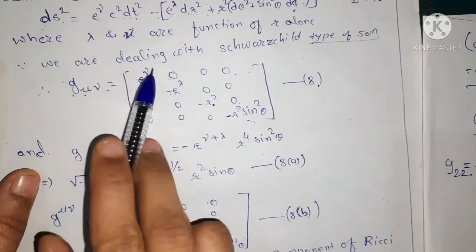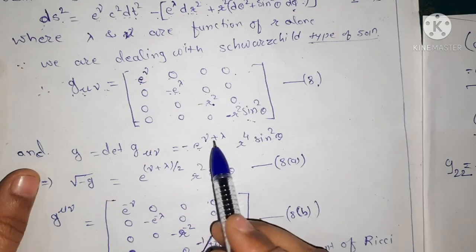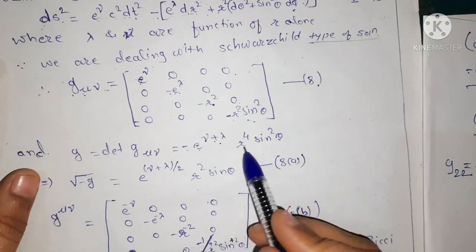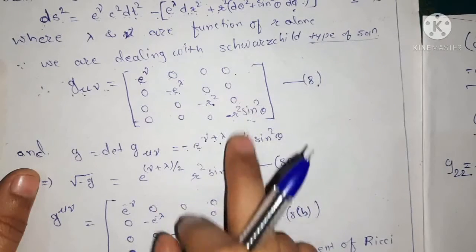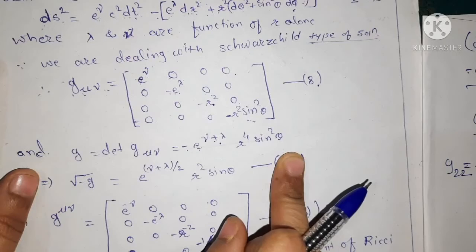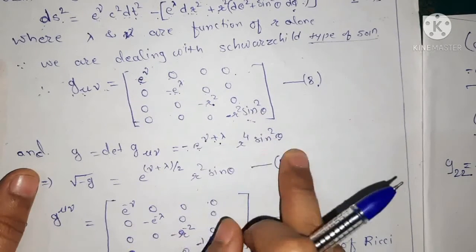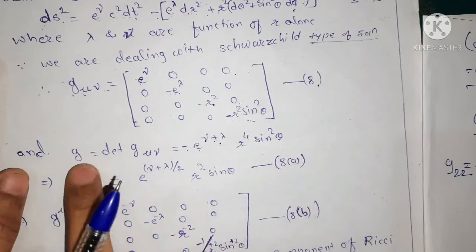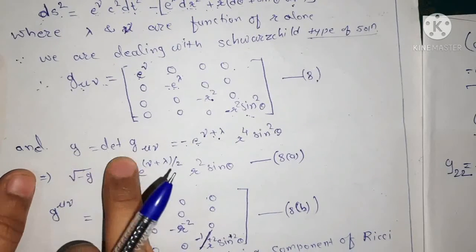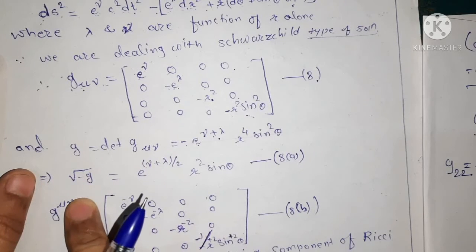Okay, so e to the power nu into e to the power lambda is minus e to the power nu plus lambda, and r square into r square is r to the power 4 into sine square theta, because r square into r square is r to the power 4 into sine square theta. Okay, so this is our G, that is the determinant of the metric tensor. Now we take the under root of minus G.